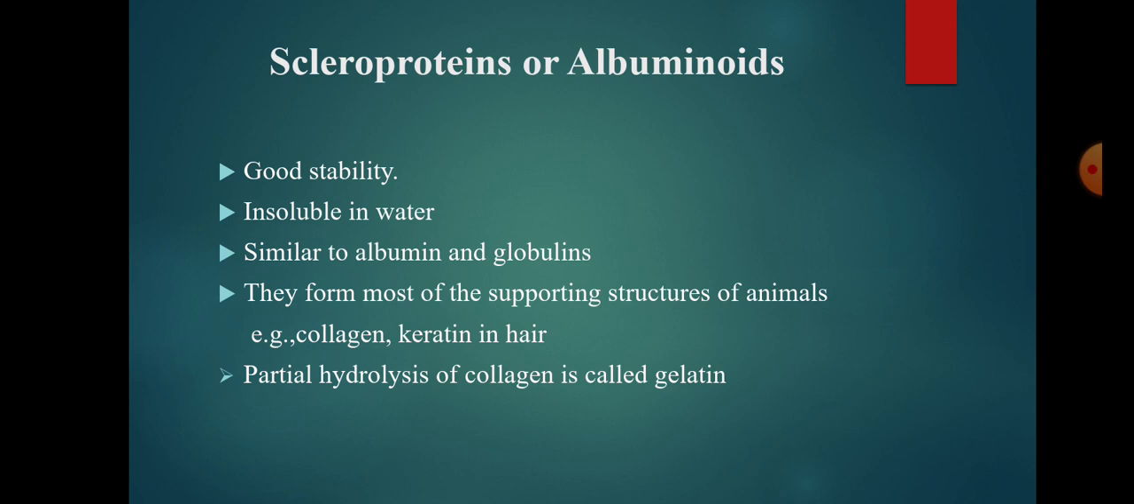Examples are collagen in cartilage and white fibrous connective tissues, osseins in bones and dentin in teeth, keratin in hair, nails, hooves and horns. Keratins have high sulfur content mainly in the form of the amino acid cysteine. Keratins are readily soluble in alkaline sulfides and such solutions are used in the manufacture of hair removing preparations. Partial hydrolysis of collagen by steam gives a soluble product called gelatin.